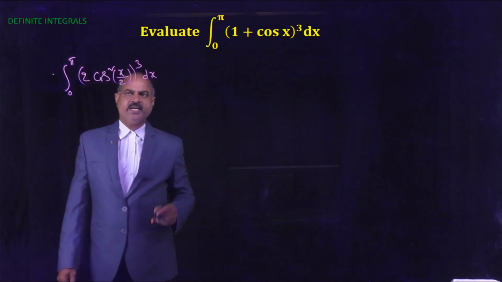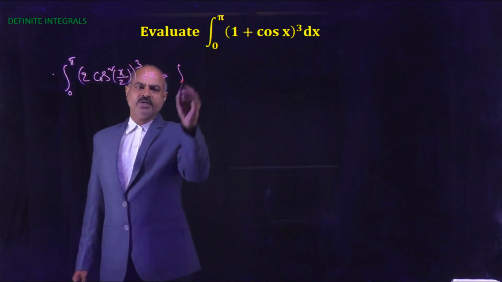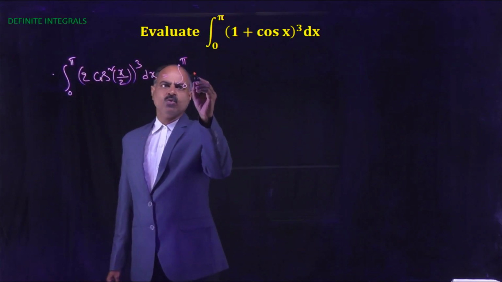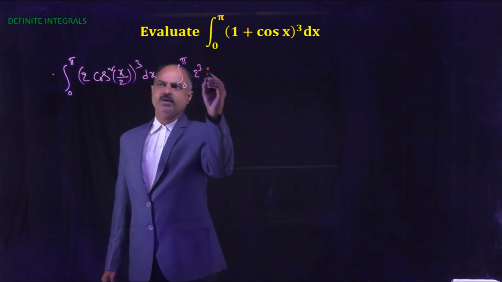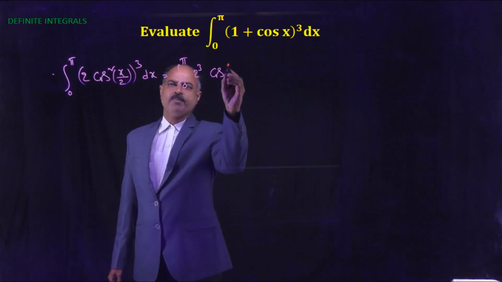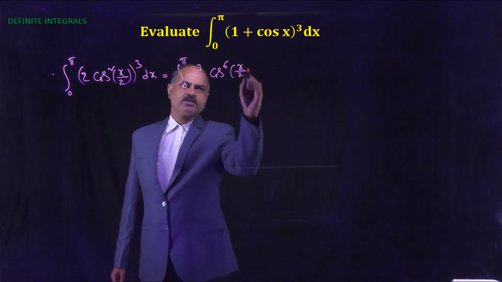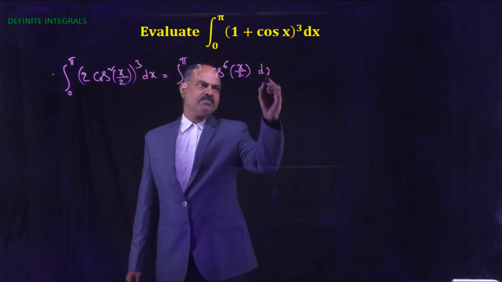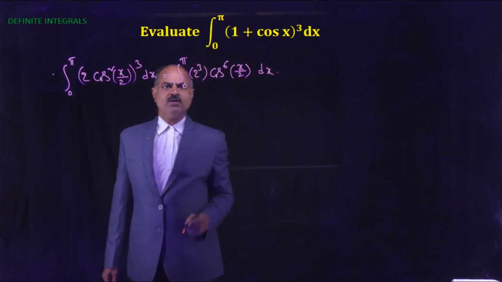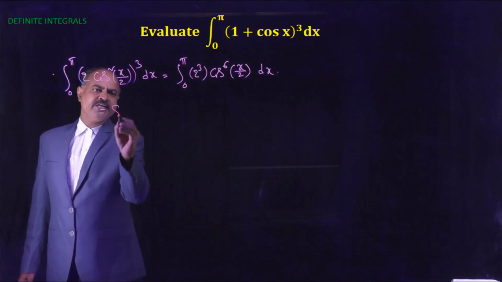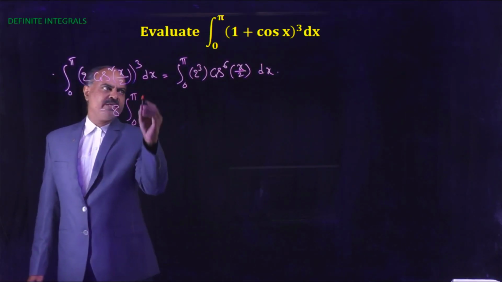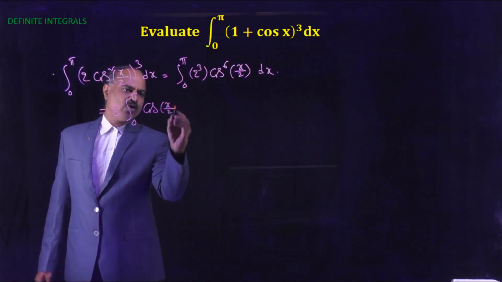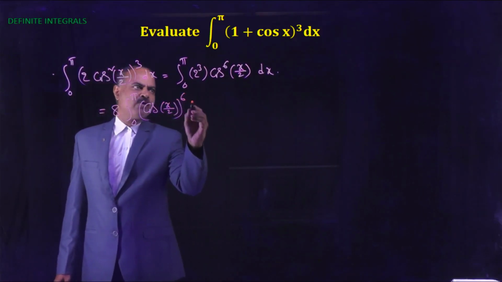Now this is equal to the integral 0 to pi of 2 cube into cos to the power 6 of x by 2 dx, which is 8 into the integral 0 to pi of cos x by 2 whole power 6 dx.